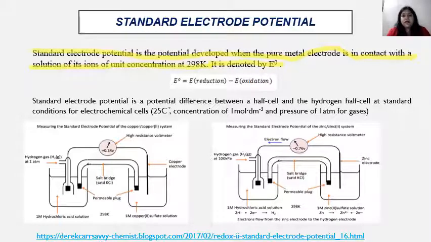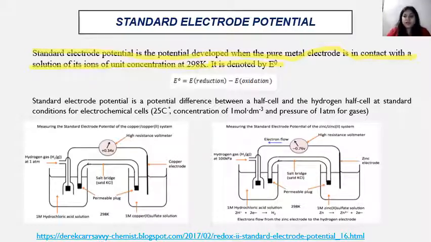Means here you can see there are some standard conditions, like the metal should be pure. Similarly, the solution is of unit concentration and the standard temperature is there. So when we calculate the electrode potential with these standards, it is known as standard electrode potential.